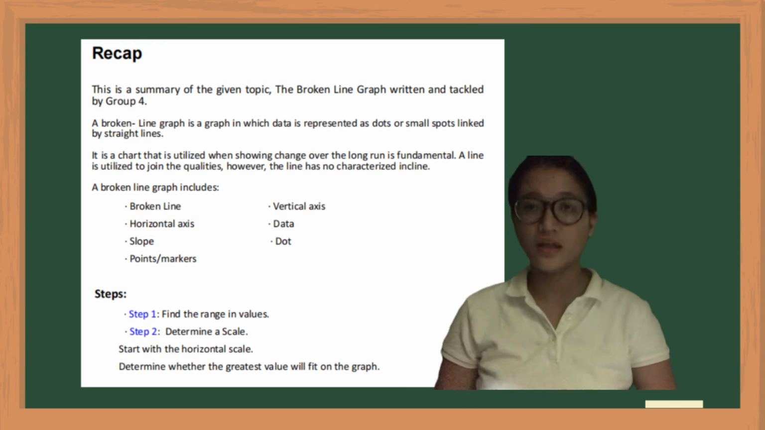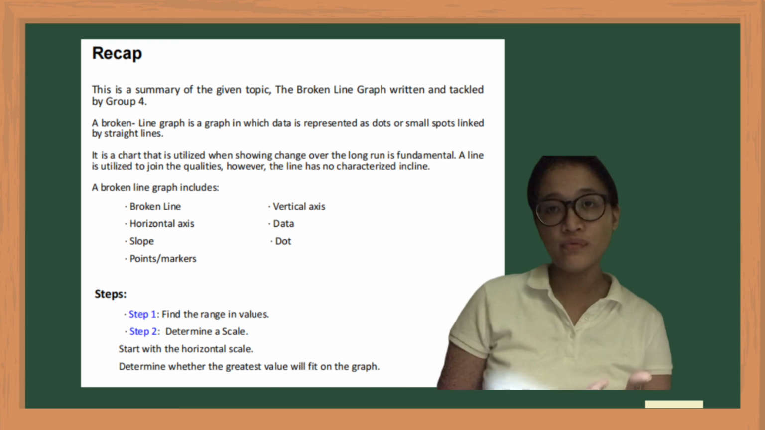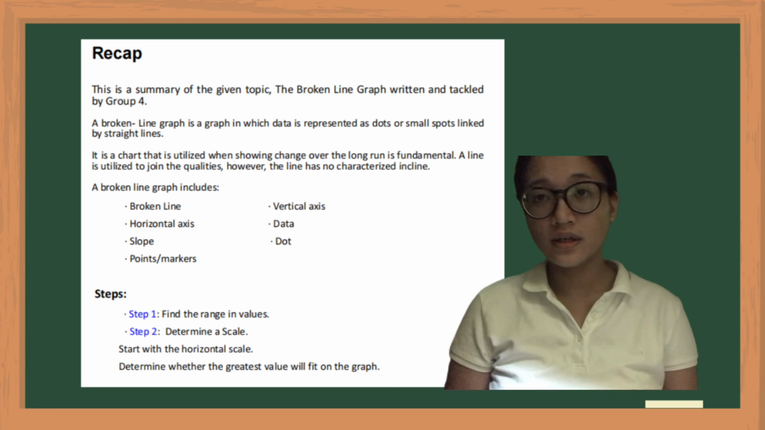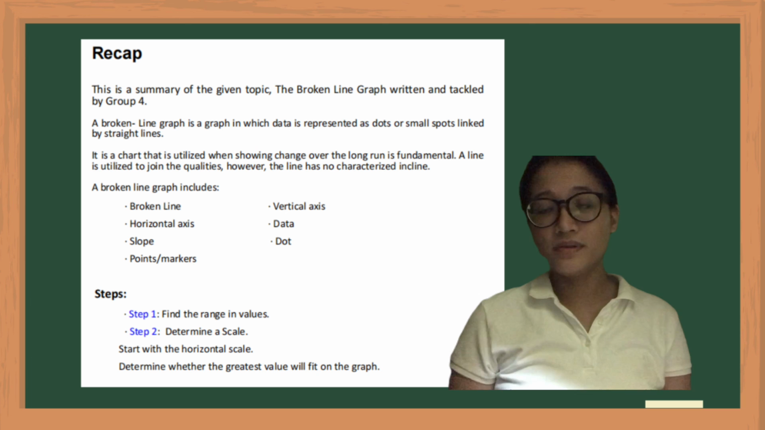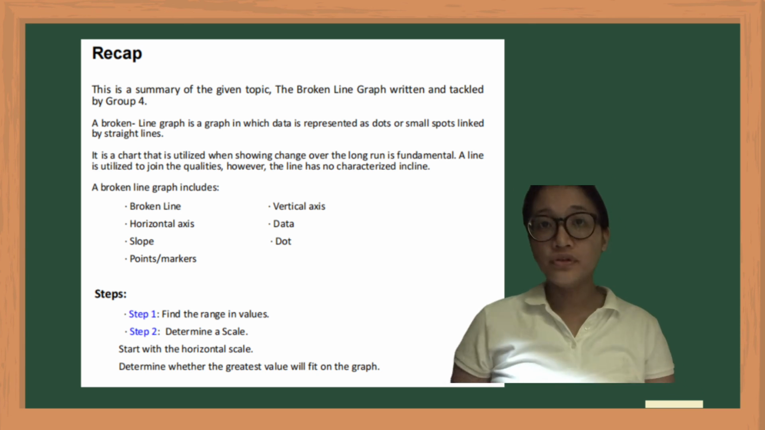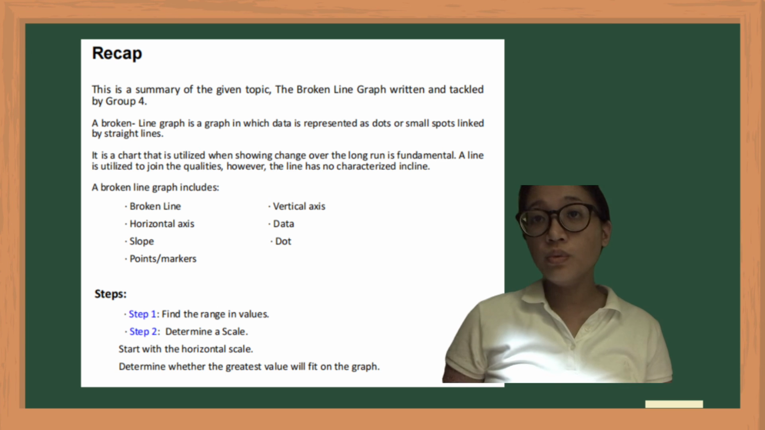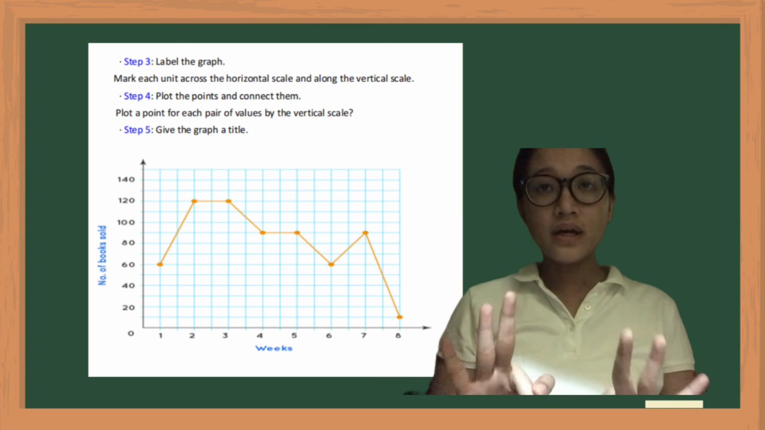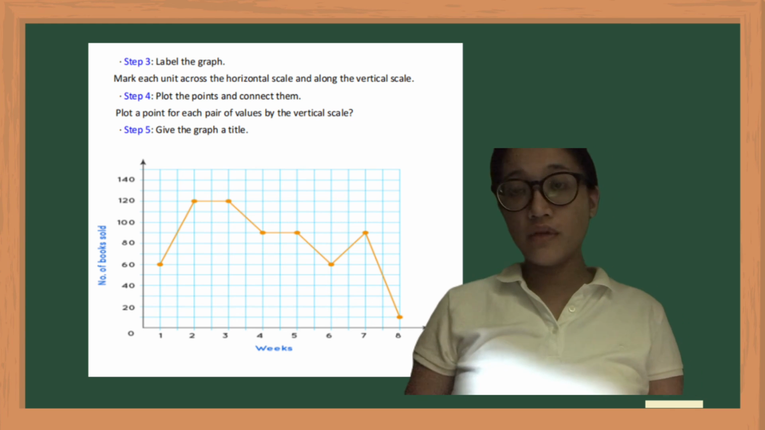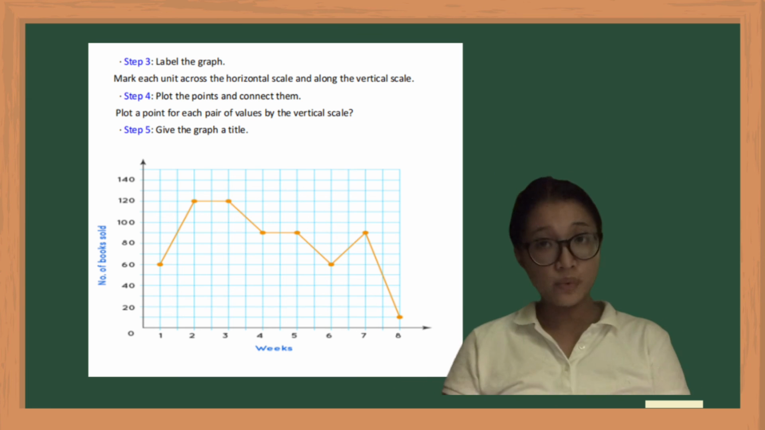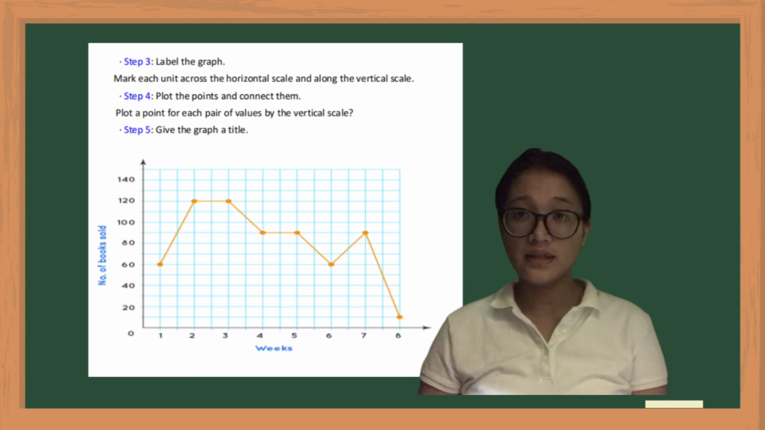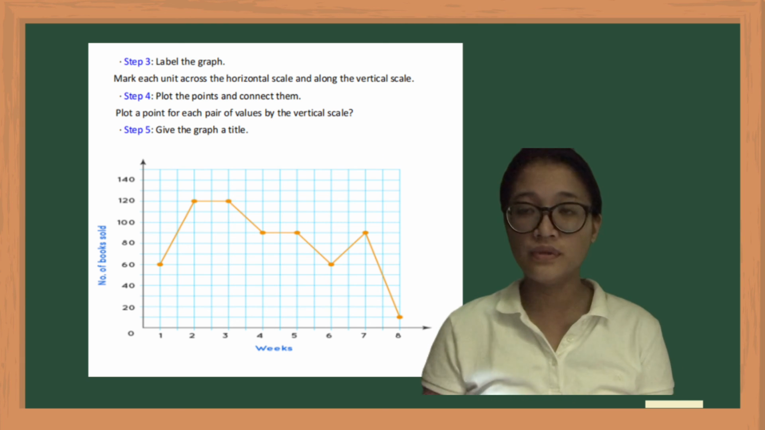And of course, in making the broken line graph, there are 5 steps. First step is to find the range and values. Second step is to determine a scale. Start with a horizontal scale. Determine whether the greatest value will fit on the graph. And step 3, label the graph. Mark each unit across the horizontal scale and along the vertical axis. Step 4 is to plot the points and connect them. And last but not least is to give the graph a title.